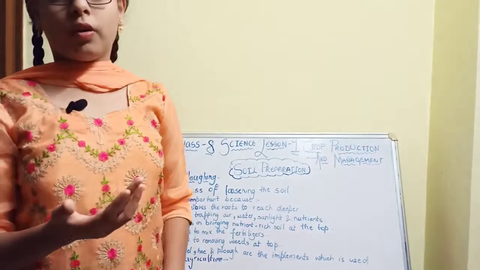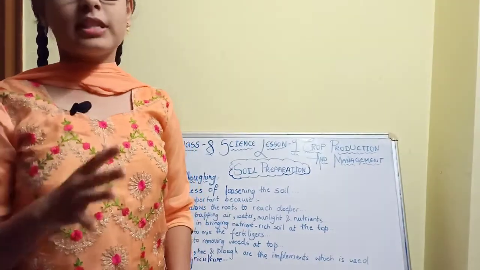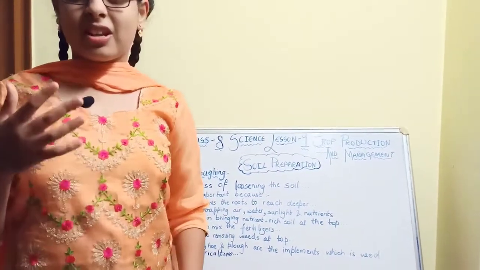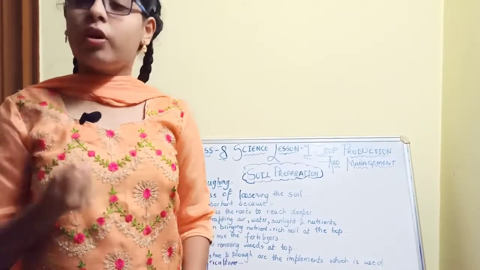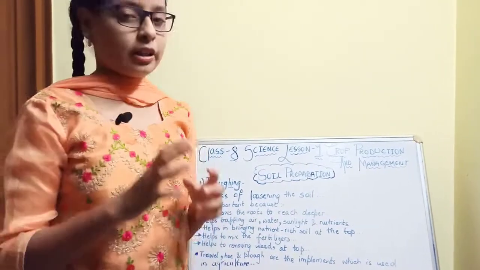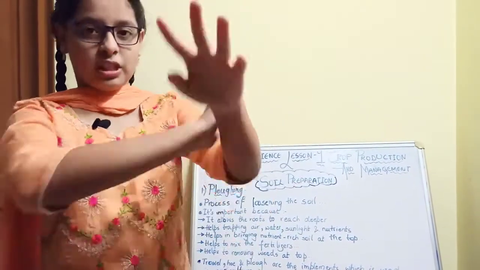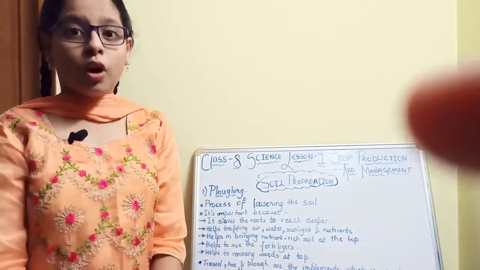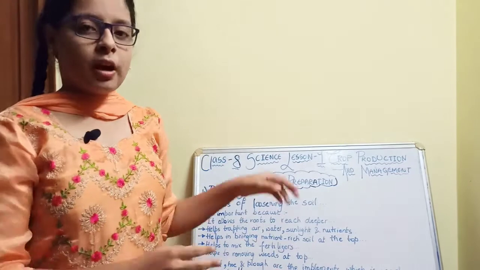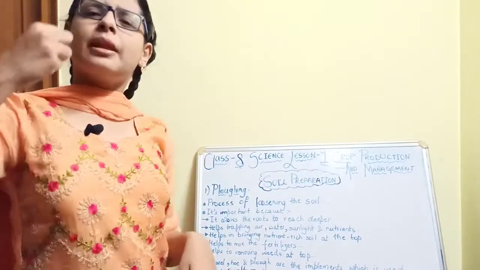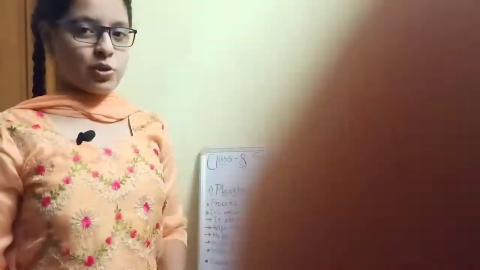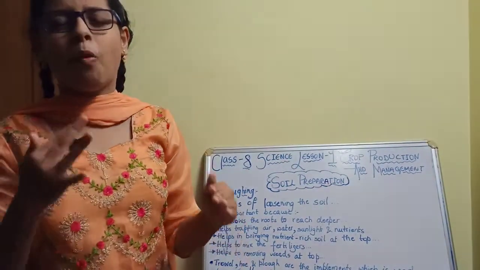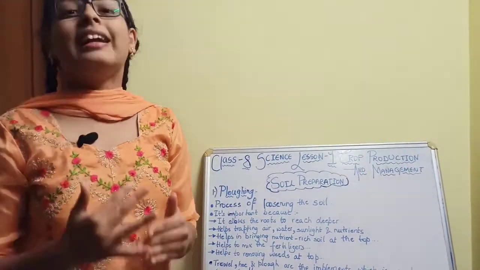These are known as unwanted plants because they absorb more nutrients and do not leave these nutrients, sunlight, water and air for the crops. By loosening the soil, we can easily remove the unwanted plants or weeds. So these are the reasons why ploughing is the most important step done before sowing the seed.